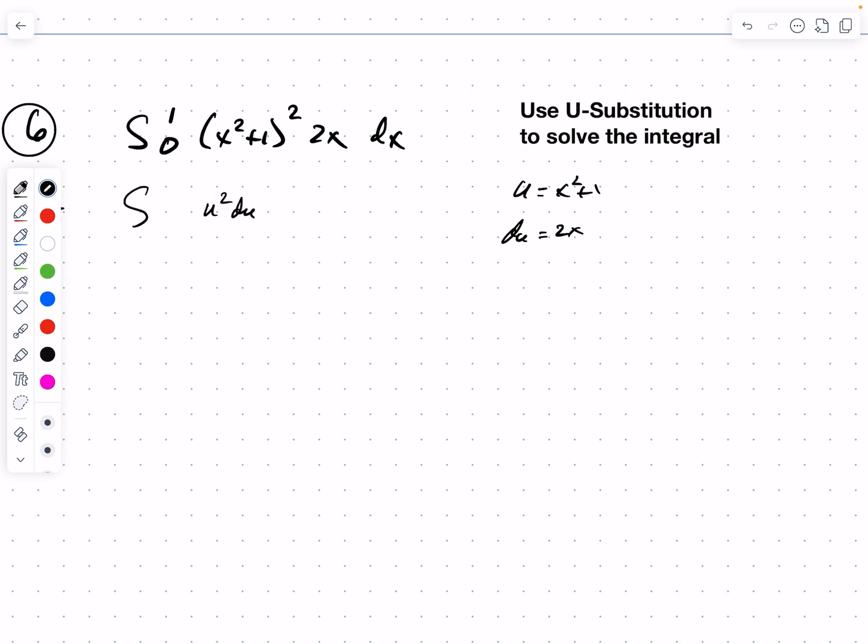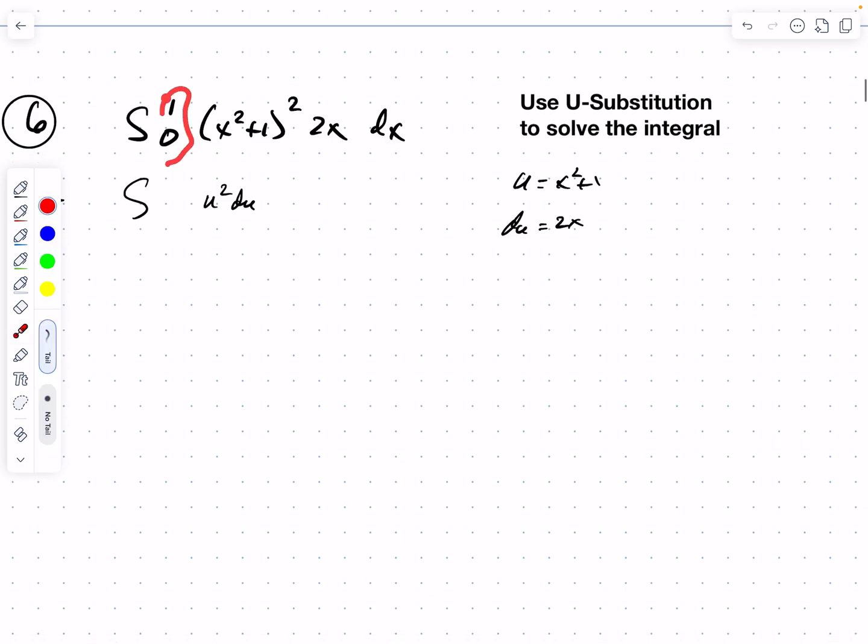Okay, so let's go ahead. Well, wait a second. Let's go very slowly here. I've got to be careful. When the integral was defined in terms of x, this was my set of limits, 0 to 1. Now I've taken a fancy shortcut, and I don't write this as x squared plus 1, I write it as u squared. So I can't use the same limits. I've got to translate everything in the context of u. Basically, I've replaced x with u, so I need to replace the limits.